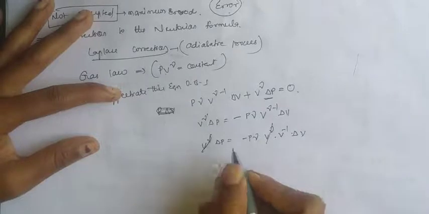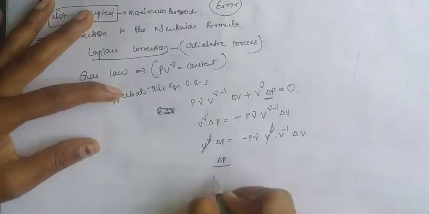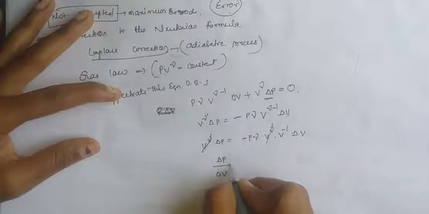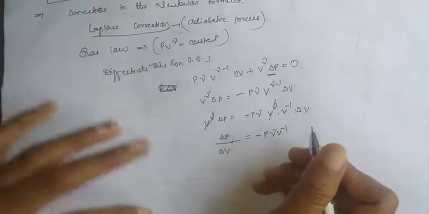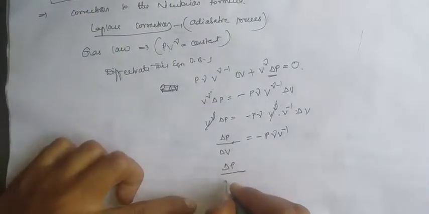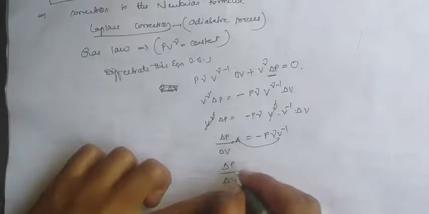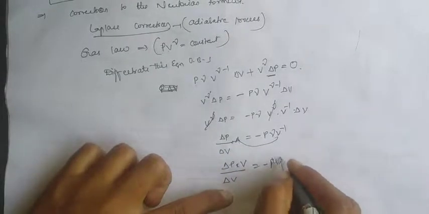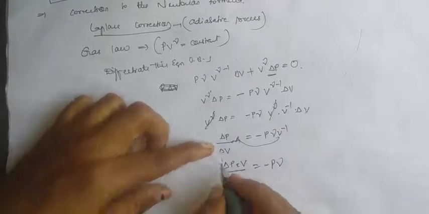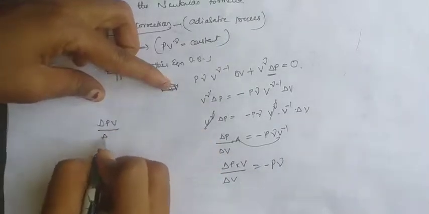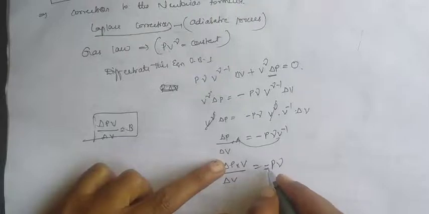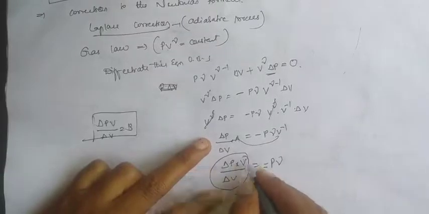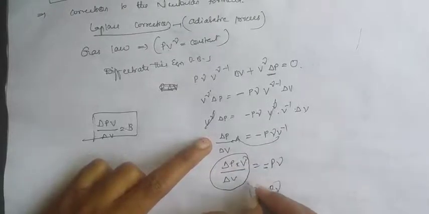V power gamma cancels out. Then delta P, taking delta V to this side, into V is equal to minus P gamma. Already we know that delta P into V by delta V is the bulk modulus B. Here we are not considering the negative sign, because as pressure increases, volume decreases. So this can be written as B is equal to P into gamma.